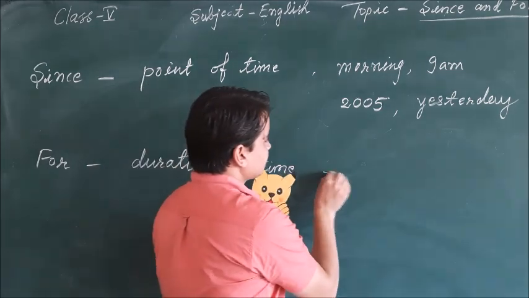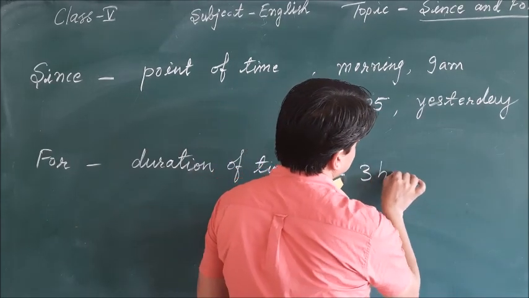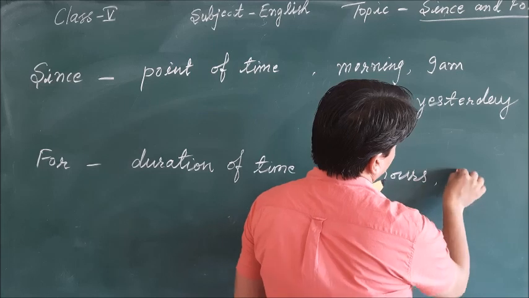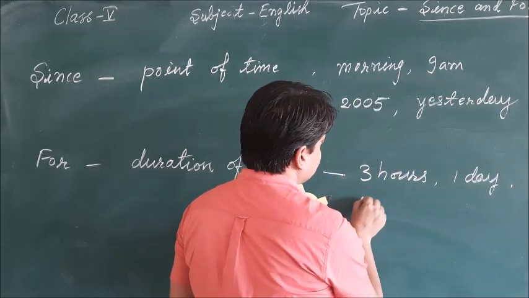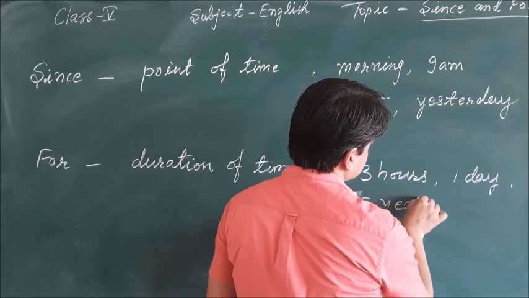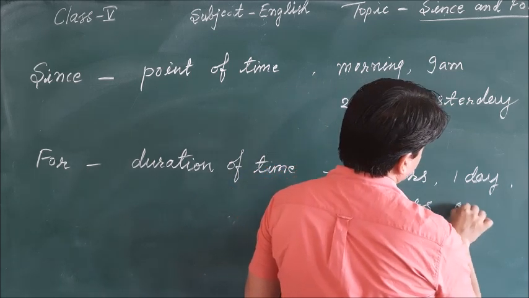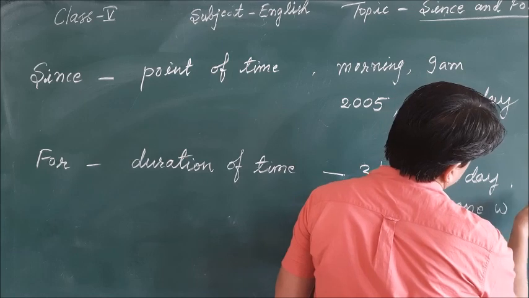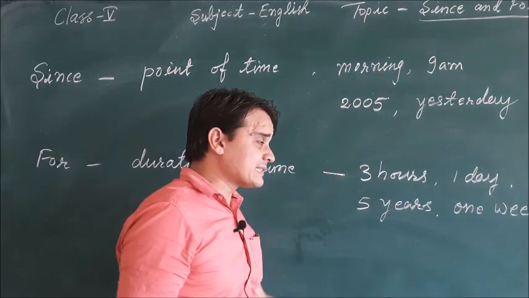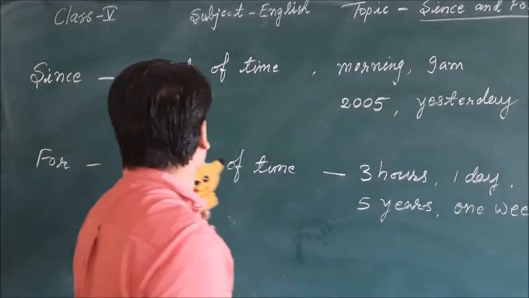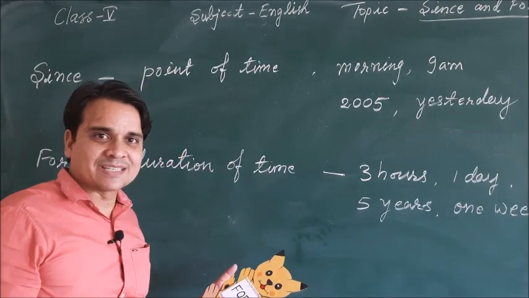For example, you can see 3 hours, 1 day, 5 years, 1 week. These all examples are duration of the time.